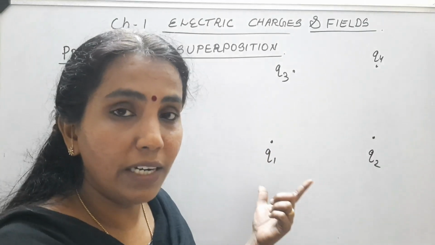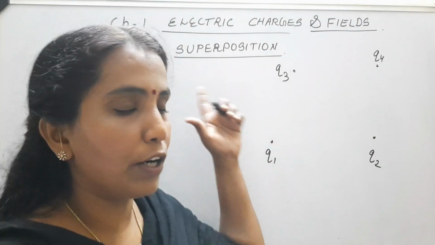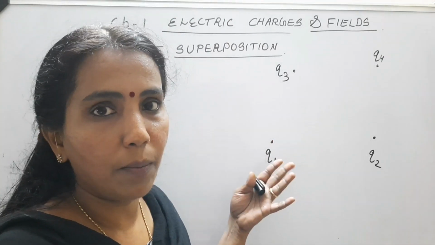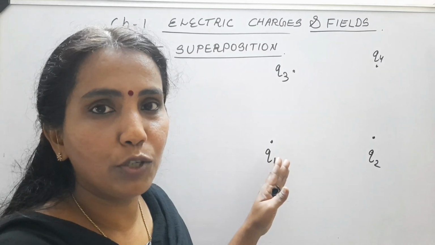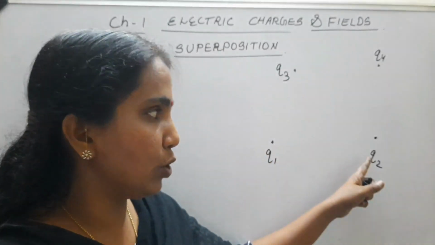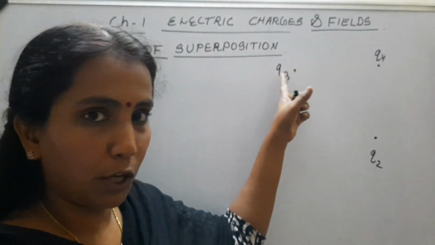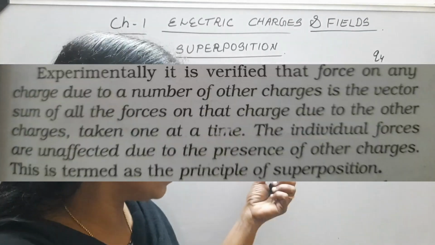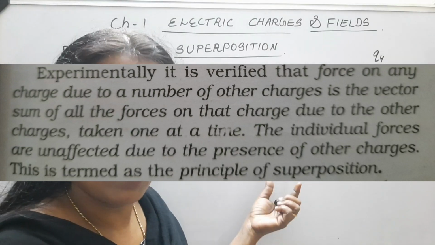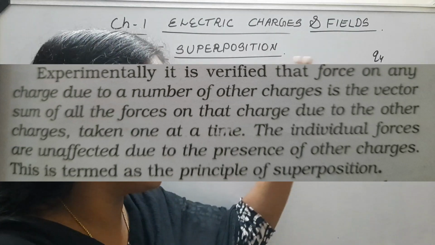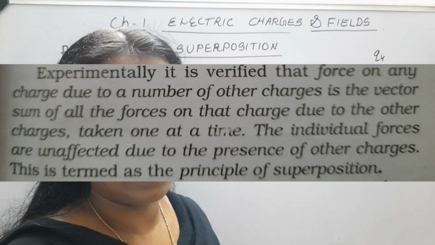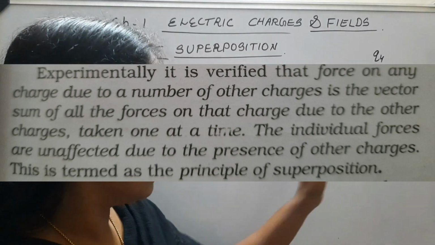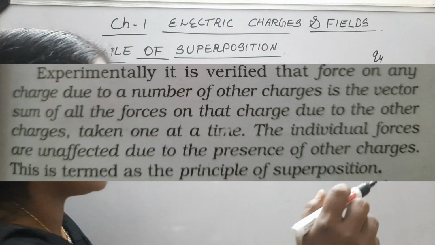So what about the net force? The net force, according to the principle of superposition, will be equal to the vector sum of forces due to individual charges. Q2 exerts a force, Q3 exerts a force, Q4 also exerts a force. So the net force acting on Q1 will be equal to the vector sum of forces due to individual charges. That's what the principle of superposition says. So we will represent those forces in this diagram.